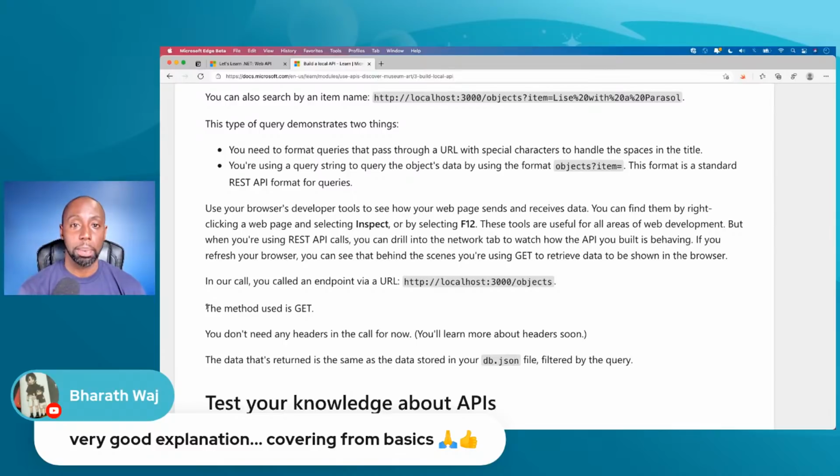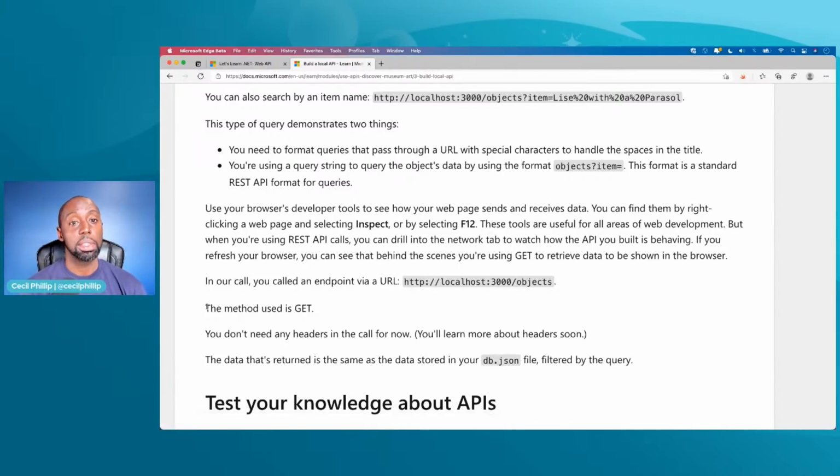Now, inside of web APIs or inside of HTTP, there's a lot of different HTTP methods that we can make use of. So for instance, you might have heard of HTTP put or post, you might have heard of delete or even patch. Whenever we're building APIs, depending on the type of operations that we're doing, we can map those to certain HTTP request methods or HTTP verbs. Some folks call them HTTP verbs to carry out those various operations.